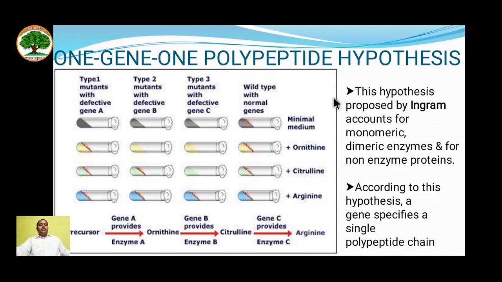And they took the example of a multimeric protein such as hemoglobin, in which a single gene is responsible for a single polypeptide, and such kind of multimeric protein is formed by a number of such genes which together form a quaternary structure. Hence, in the case of sickle cell anemia, one gene defect results in faulty hemoglobin structure. Therefore, it supported the hypothesis of one gene, one polypeptide.